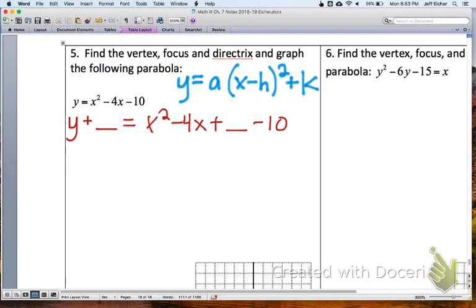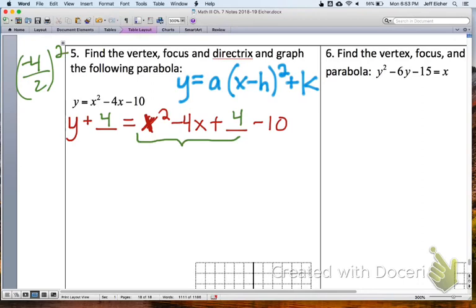We'd like to figure out what number to add. We need to find what number to add to both sides so that this can be factored into a binomial squared. So it's going to be that negative 4 there, divide by 2 and squared. So that would be a 4 that we add to both sides.